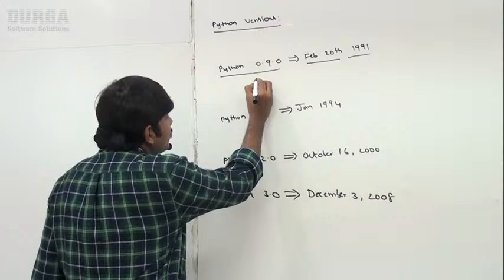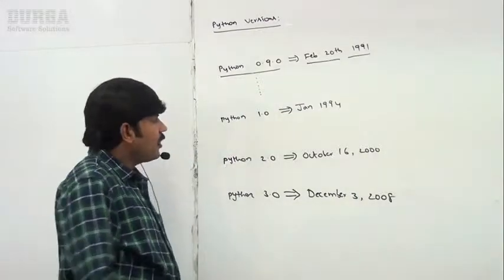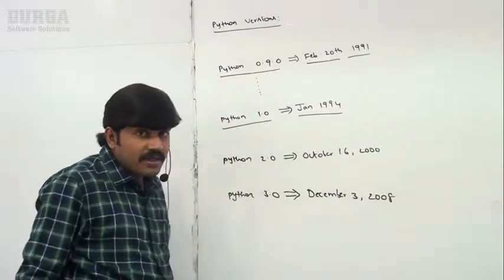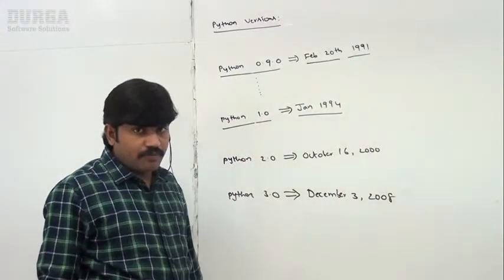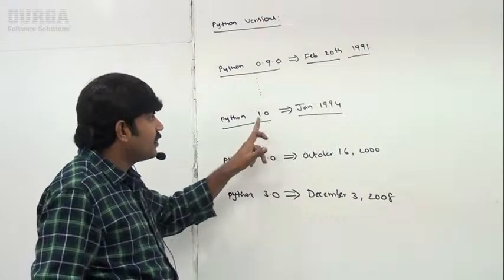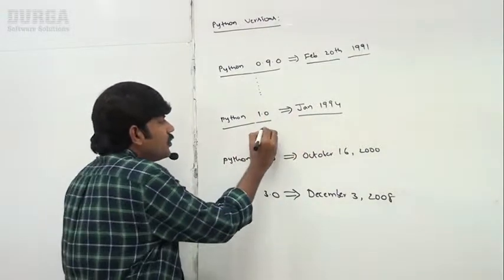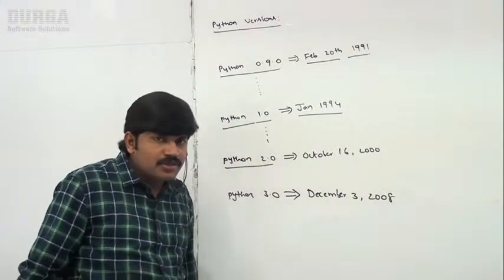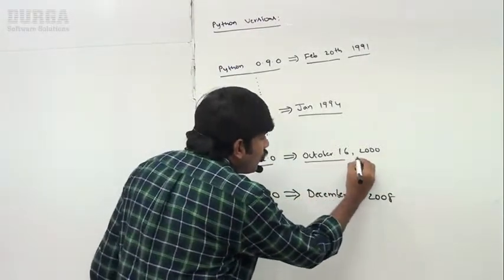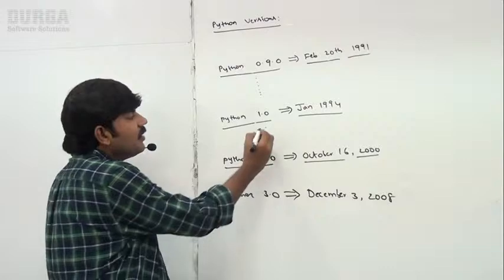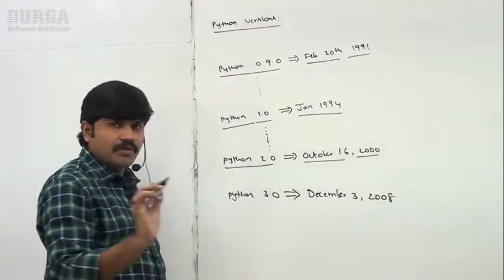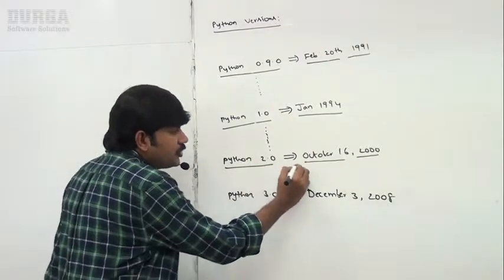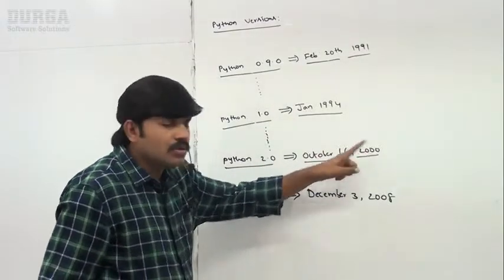And then several subversions came, sir. But in January 1994, Python 1.0 came. So the 1.x version came in January 1994, sir. Next, the Python 2.x, 2.0 version came on October 16, 2000, right? Sir, here several subversions are there. Okay, I will show all these things, right? Next, Python 2.0, October 16, 2000.